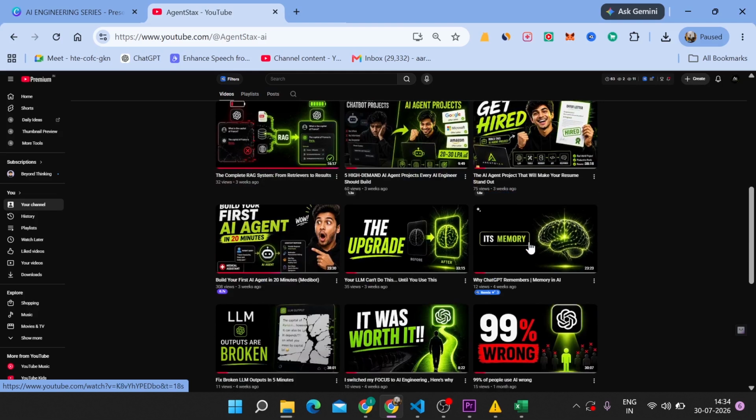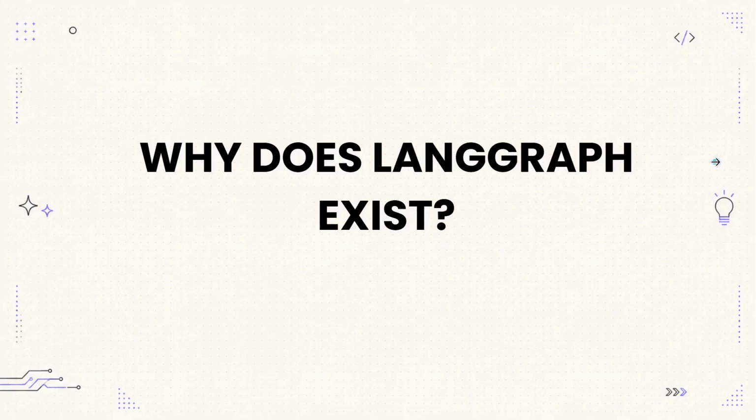Now, let's understand why LangGraph has become one of the most important frameworks in agentic AI. Let's first understand why LangGraph was created. Imagine you're building a simple chatbot. The user asks a question, the LLM answers it. That's easy. Now imagine you're building an AI travel assistant.